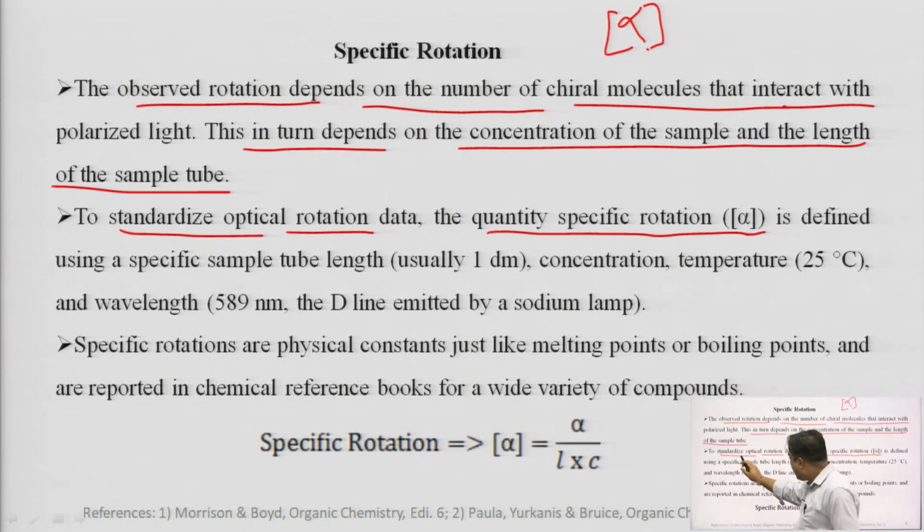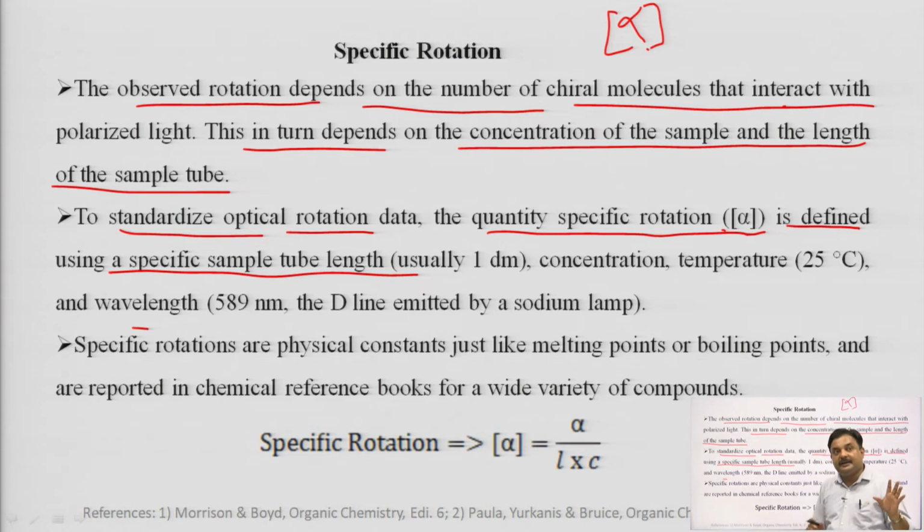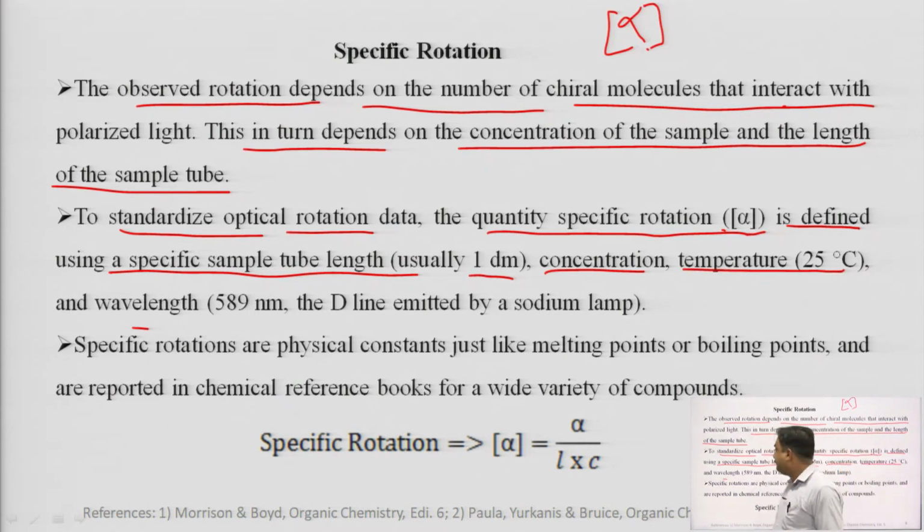To standardize optical rotation data, the specific rotation is defined using a specific sample tube length, which is generally taken as 1 decimeter, the temperature is generally taken as 25 degree centigrade, and the wavelength is generally taken as the D line emitted by sodium, which is equal to 589 nanometer.